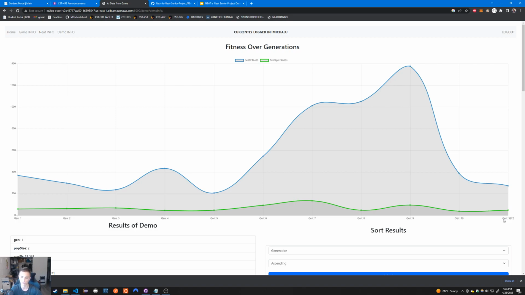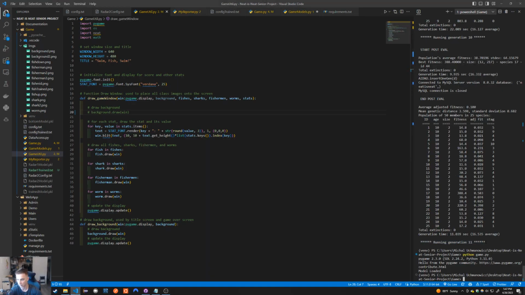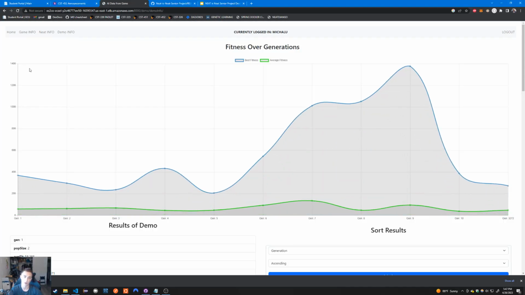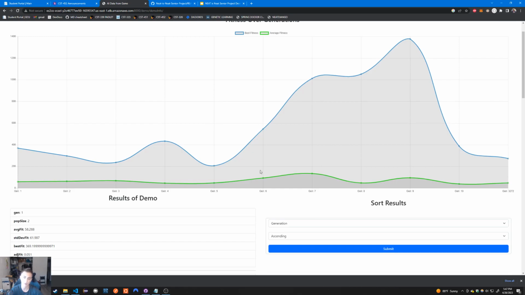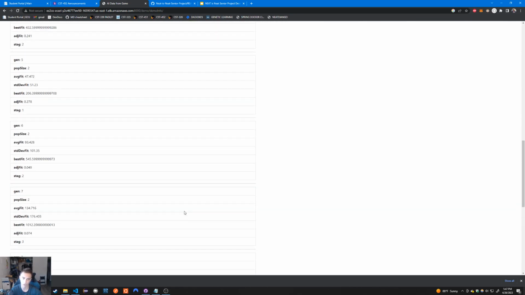And I was having issues because I was originally trying basic distances to objects, and it took me a while to figure out how to use the ray casting algorithm correctly and have those distances returned. But essentially, you've got these 10 generations, and it didn't post the 11th generation because we were currently running the 11th generation when I stopped it. But you can see that all that information has been posted to a MySQL database and then retrieved down to this Django web app. Now with this information, we can of course look through it.